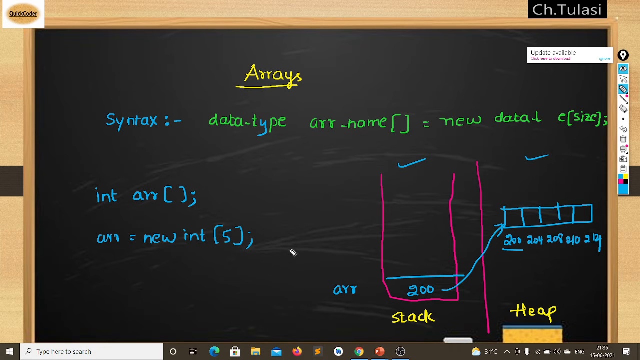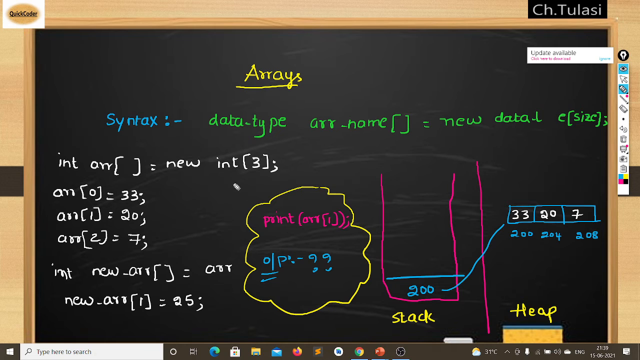The question that I want to ask now: let's analyze this code. I have created an array of size 3, and I have stored array of 0 is 33, array of 1 is 20, and array of 2 is 7. So 33, 20, 7 are stored here and the starting address is stored here. Again I created a new array and assigned it, so newArray is equal to array. It is possible.